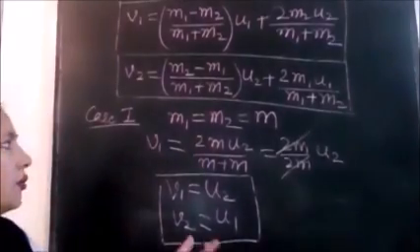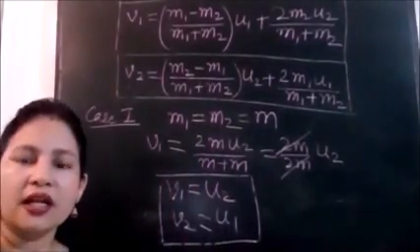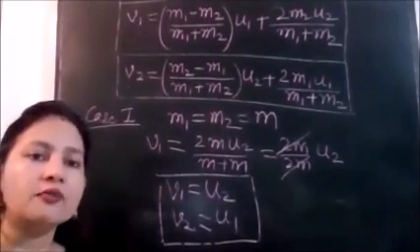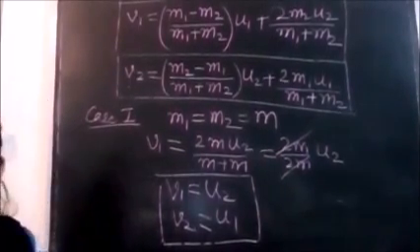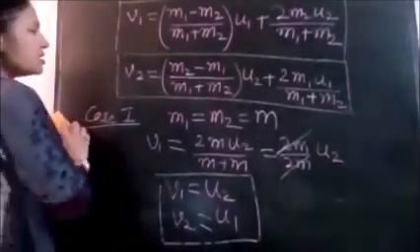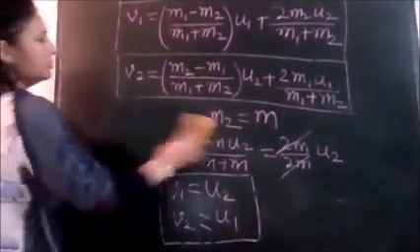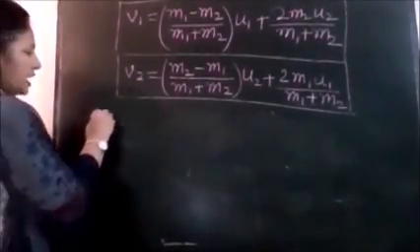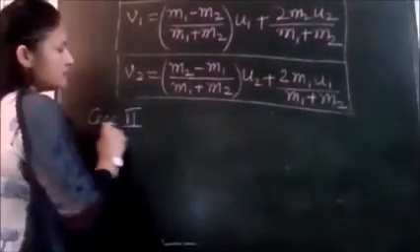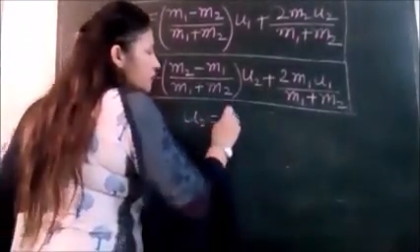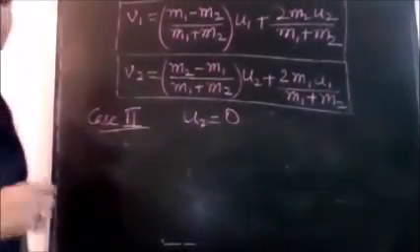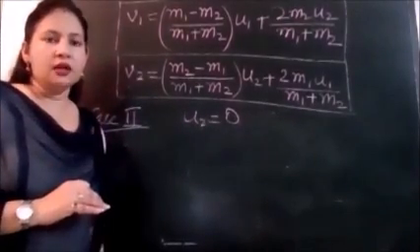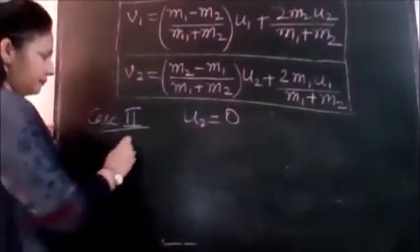You can also continue with the second. So let us take the second special case, u2 equal to 0. Let us take the second object at rest before the collision. Let us simplify it further. Next case is case 2, as I told you. Let us take u2 equal to 0. That means the second object, the second ball, was at rest initially. So then three sub cases arise.